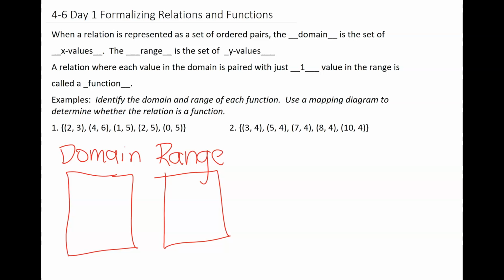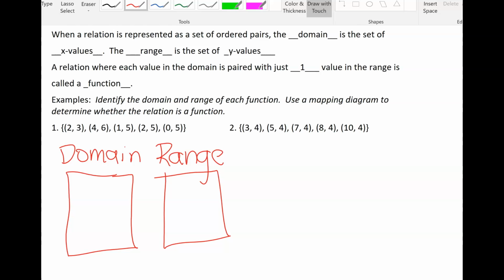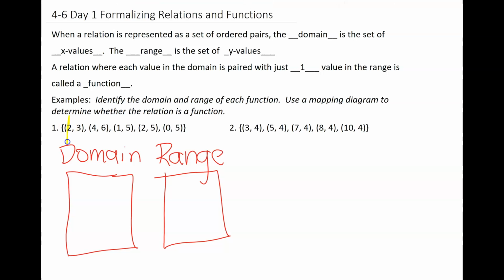So when I look at my x values here, I'm just going to take a second and highlight very lightly my x values. Those are my domain. One of the things that we like to do when we recognize these is put them in numerical order.